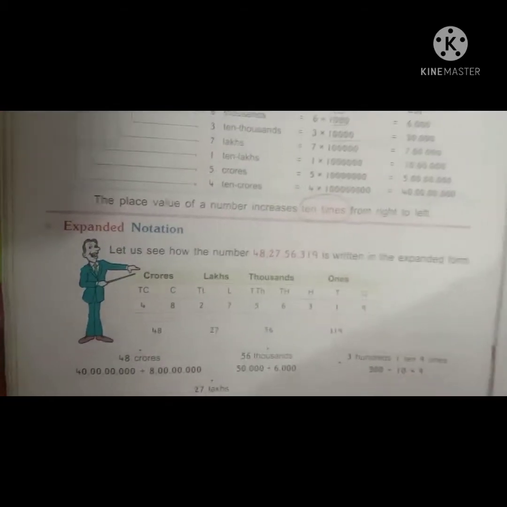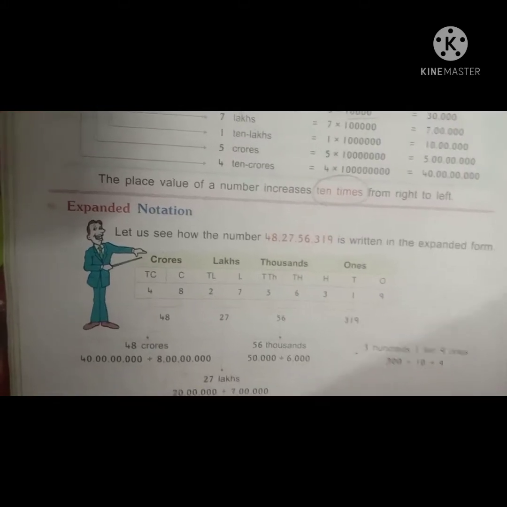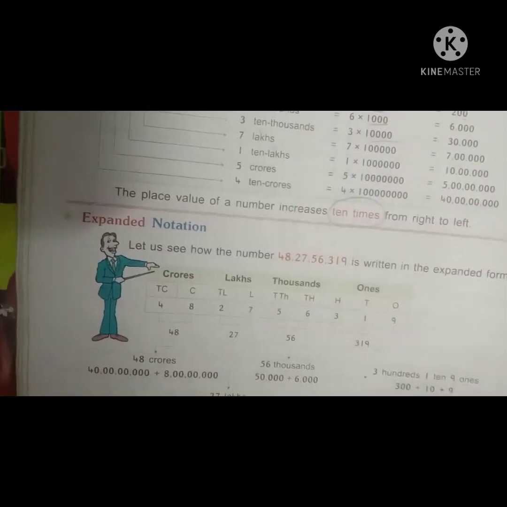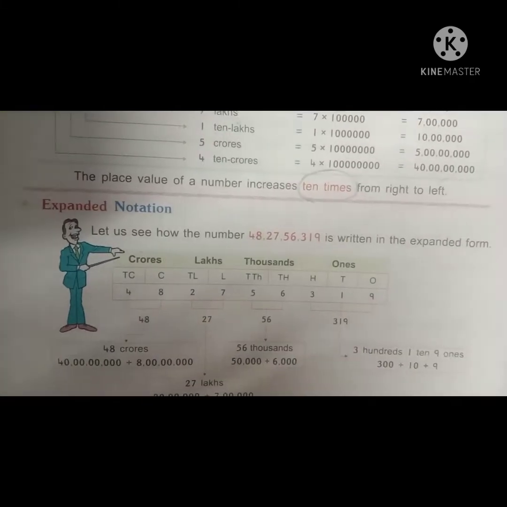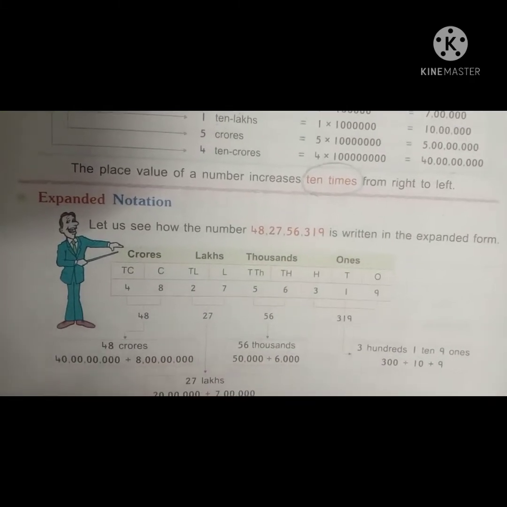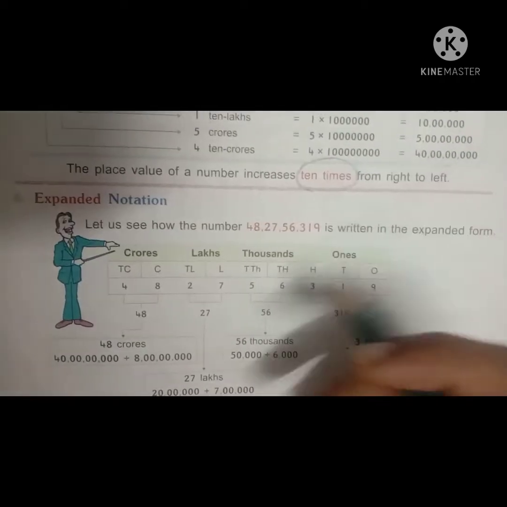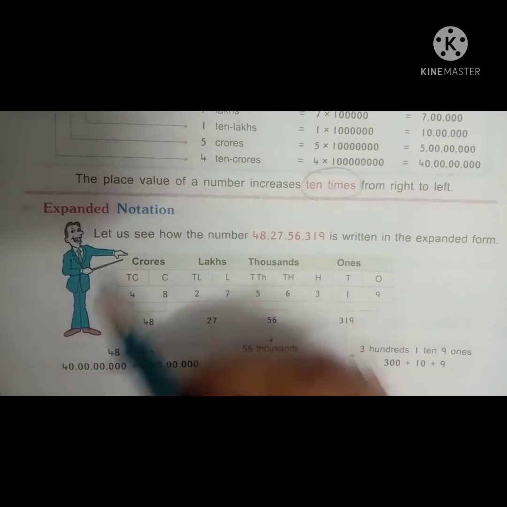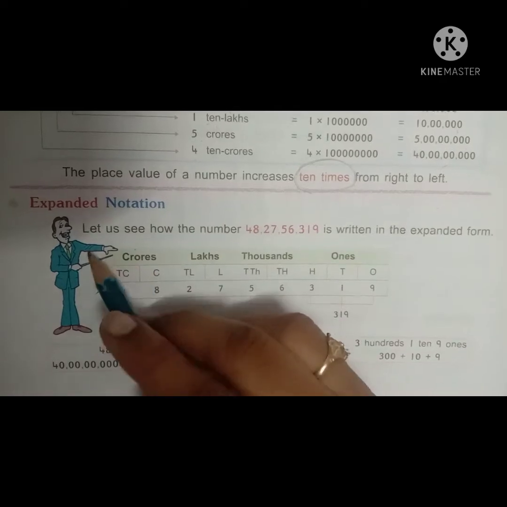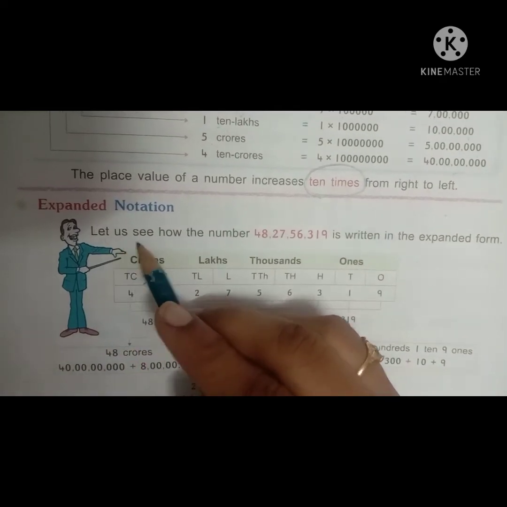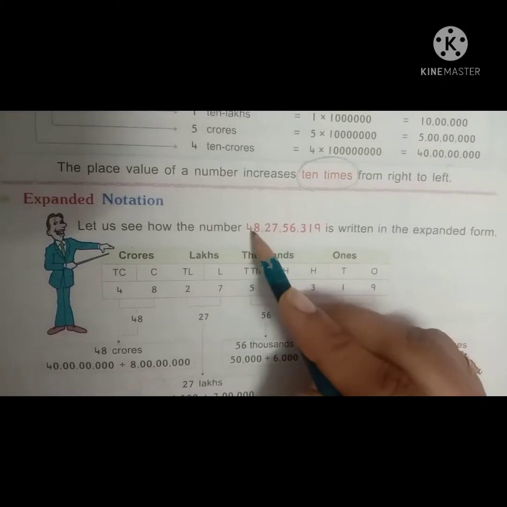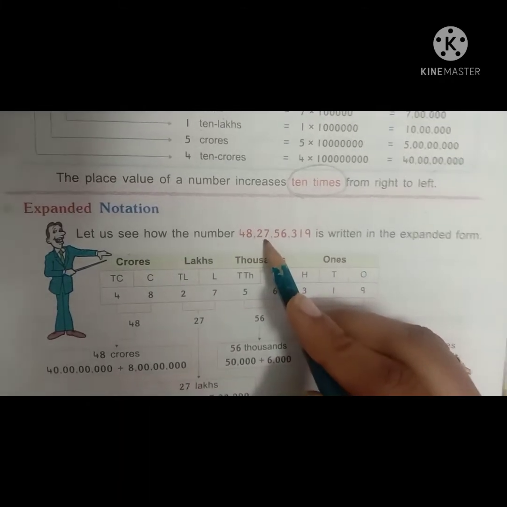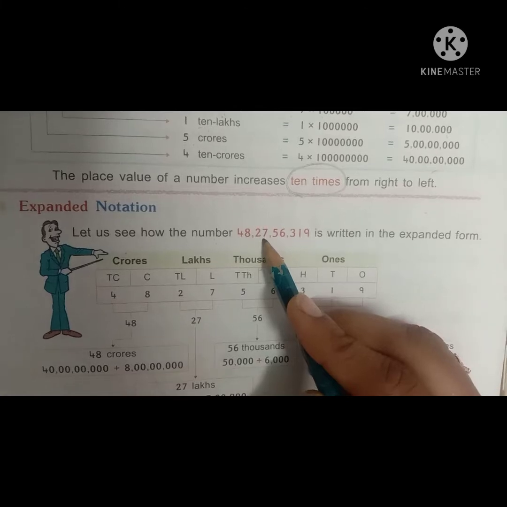Expanded notation. Do you know the expanded form, children? The previous class, in your 4th class also, we already discussed it. Expanded form means, once again I will repeat. Now see, here is the number. What is this number? 48 crores 27 lakhs.